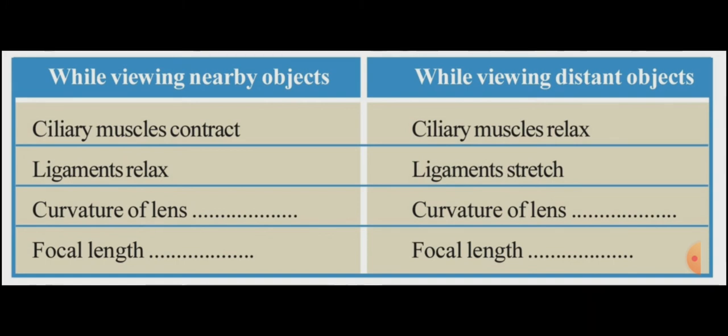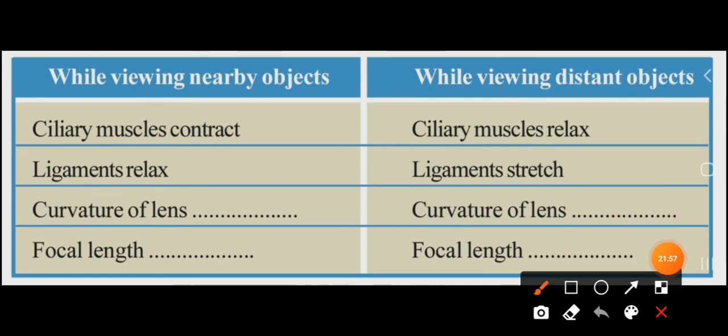Once again I will say, look, here ciliary muscles contract, but here ciliary muscles relax. Here ligaments relax. So here ligaments stretch, or you can study it as contracting.